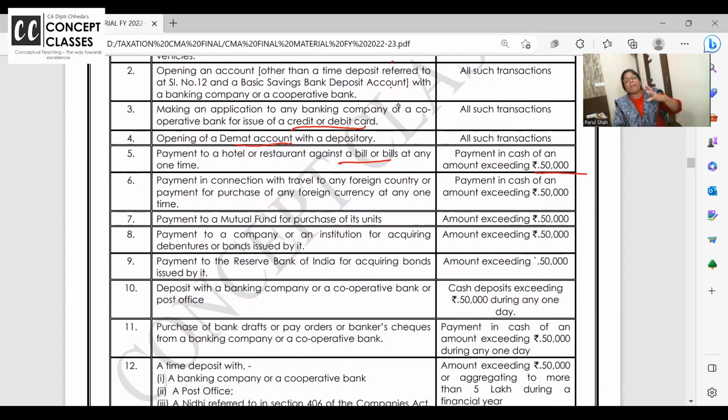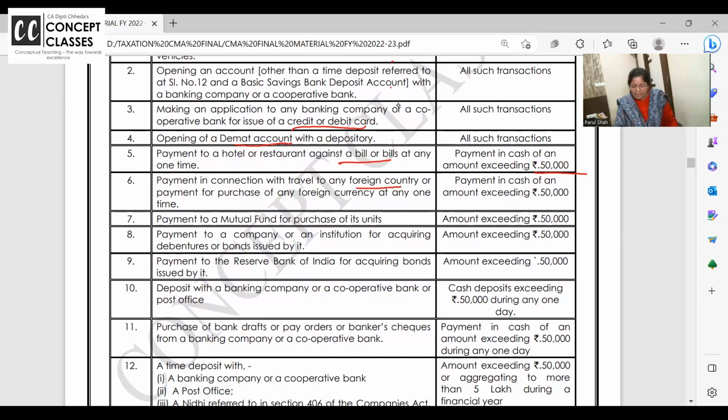You need to give them PAN because they have to report in the Annual Information System. Hotel will report in AIS that this is the list of the customers who have made more than 50,000 bill for birthday parties and anniversaries on a single day, that too in cash. And then they will cross check. Oh, Dipti ma'am, you are showing drawing 30,000, but in Park Hyatt you have already spent 60,000 in a single day, birthday party. So like this is the importance.